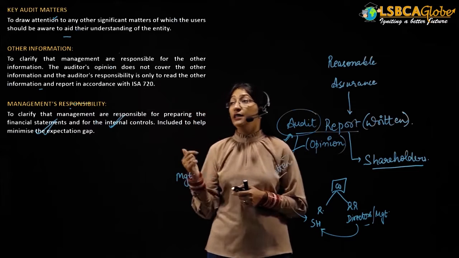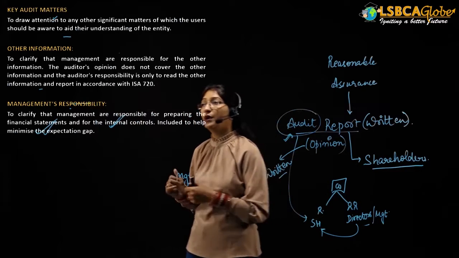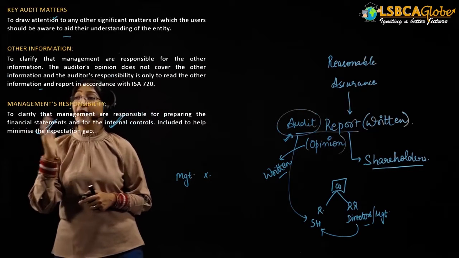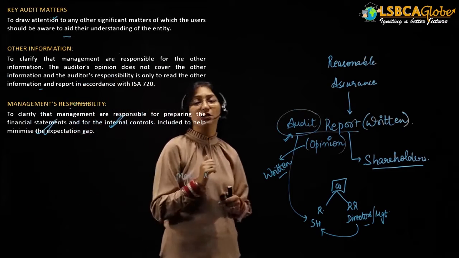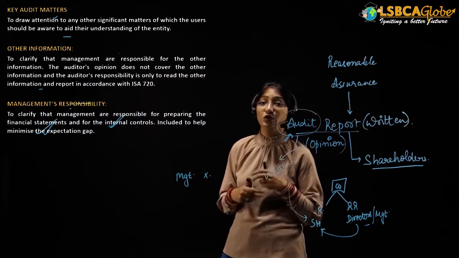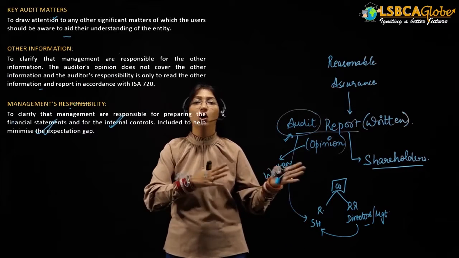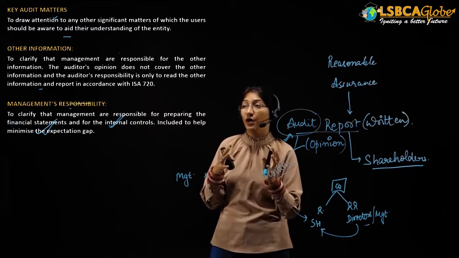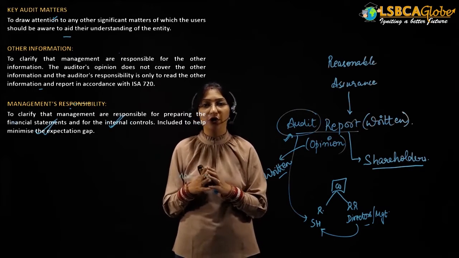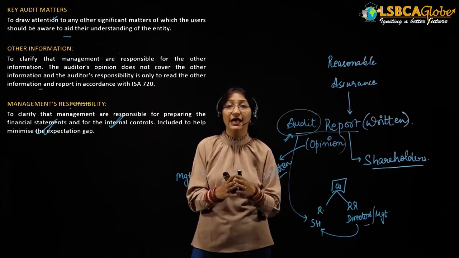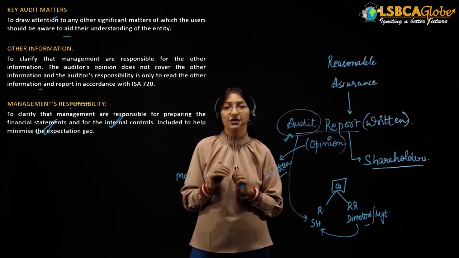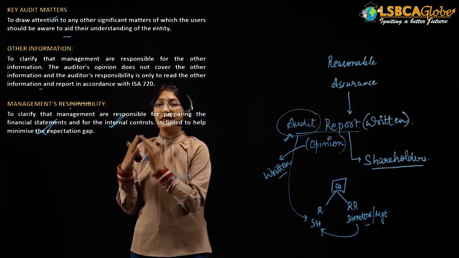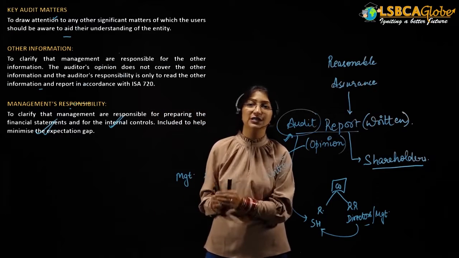Now comes the other information paragraph. What is the other information paragraph? This paragraph is provided to clarify that the management is responsible for the other information. There is certain other information which the management provides to the auditor, but the auditor includes this paragraph in the audit report to say that he has not audited this other information, he is just reading it. Okay, the auditor will clearly say that he has not audited this information.